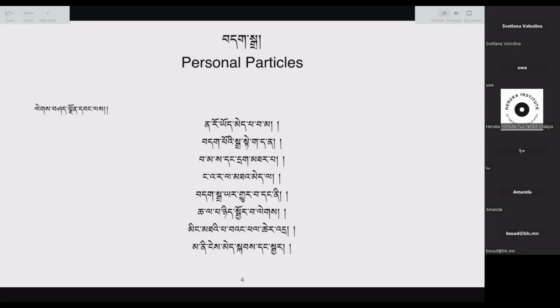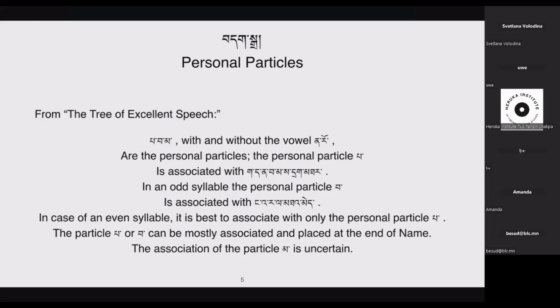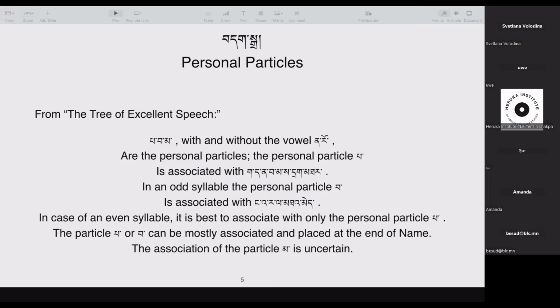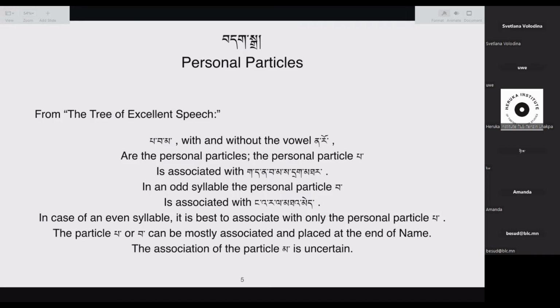Okay, so what do these lines mean? From the Tree of Excellent Speech, the particle pa pa ma, with or without the vowel naro. Here we are introducing the particles. In the very first line and half of the second line, we're simply introducing these particles. There are 6 particles in total.